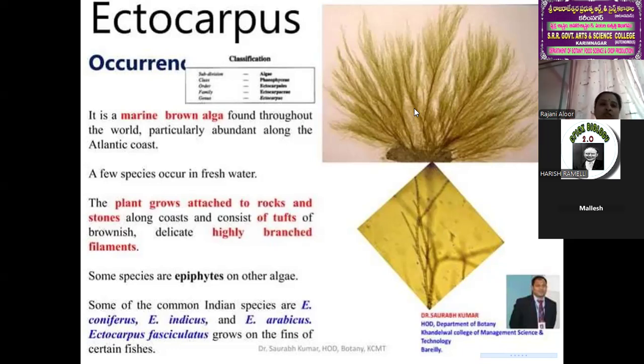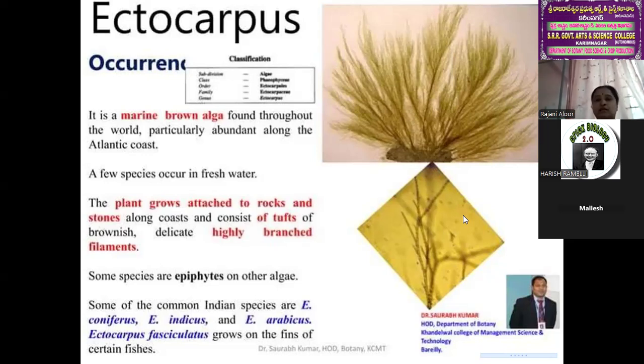Now we will discuss the PHAEOPHYCEAE members. What is another name of the PHAEOPHYCEAE? I told you in the classification time, they are brown algae or seaweeds also.